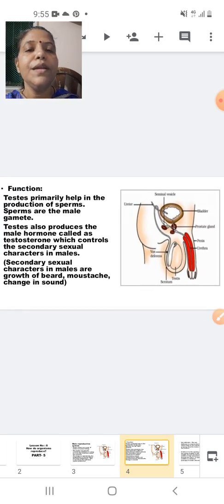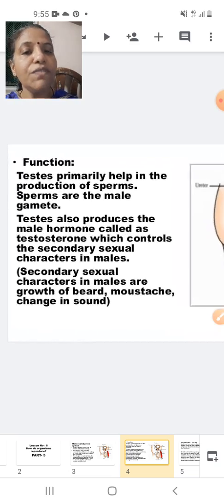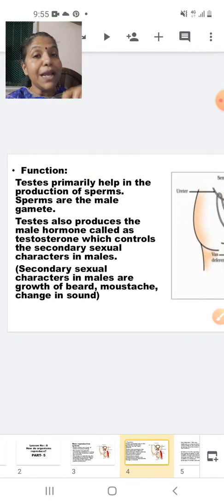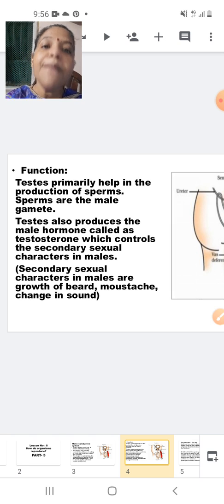Now next we will study about the function of the testis. The testis primarily, as I told you, is a primary sex organ. So testis is responsible for the production of the male gamete, and the male gamete is called the sperm. At the same time, the second function of the testis is the production of the male hormone called testosterone. The testosterone controls the secondary sexual characters in males. So testis will help in the production of sperms.